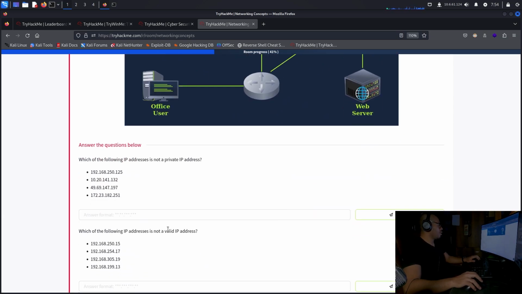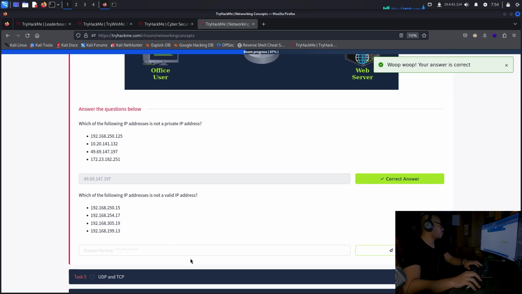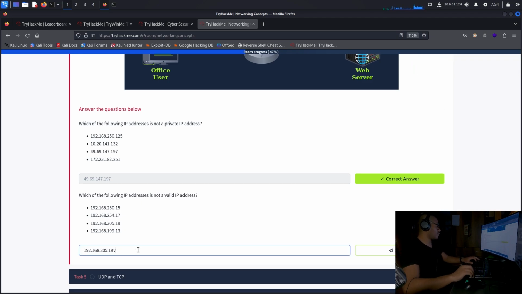Which of the following IP addresses is not a private IP address? Not a private. It's this one, 69.147.197. Yeah. Which of the following is not a valid IP address? Not valid. Okay. 25. This one, because it's up to 255. Remember?